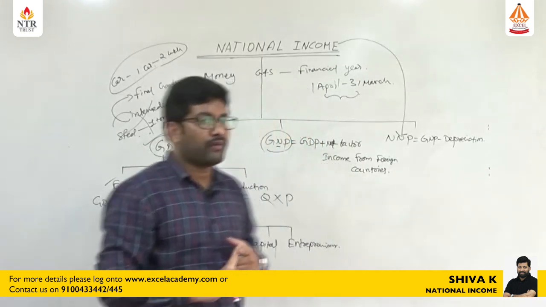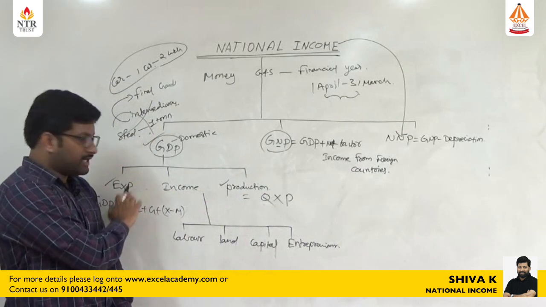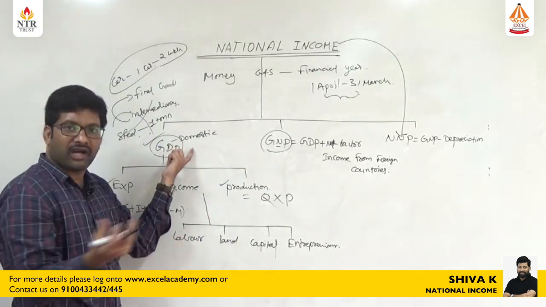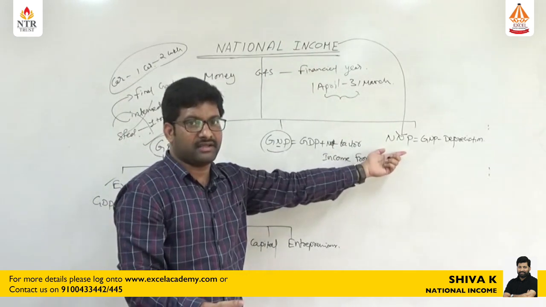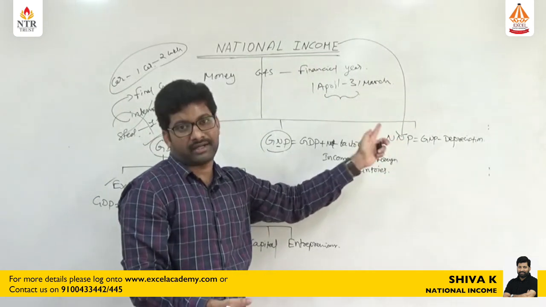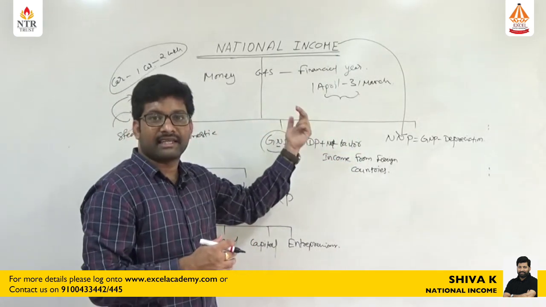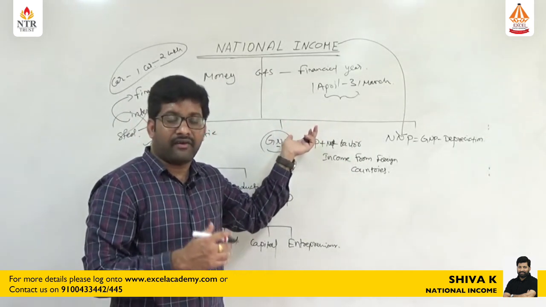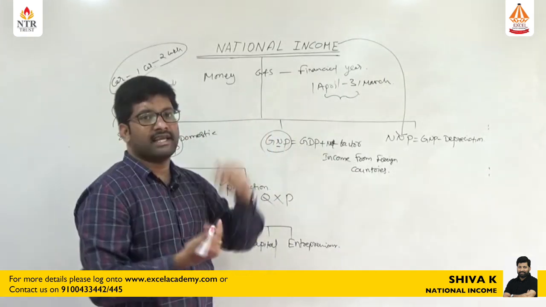That is all about what is national income, how to calculate national income by using three methods: expenditure method, income method, production method, and also what are the different types of measures. GDP is one of the measures to know the national income, GNP is one of the measures, and NNP is one of the measures. But the exact national income is represented by the NNP, net national product. That is all about the national income. And increasing or decreasing national income of a country indicates whether our economy is declining or growing. So that is the reason why we are calculating the national income.